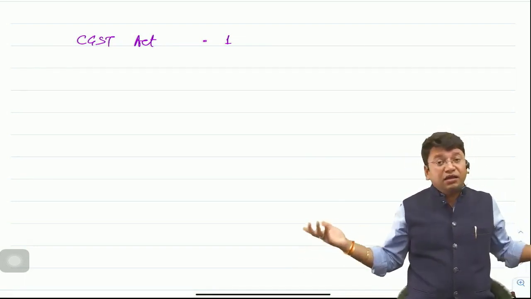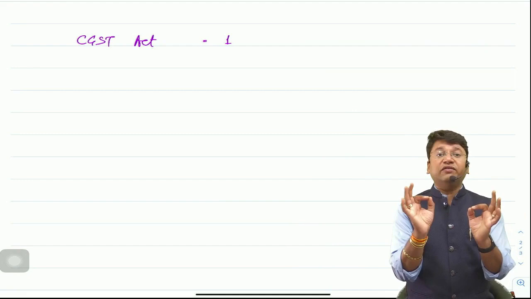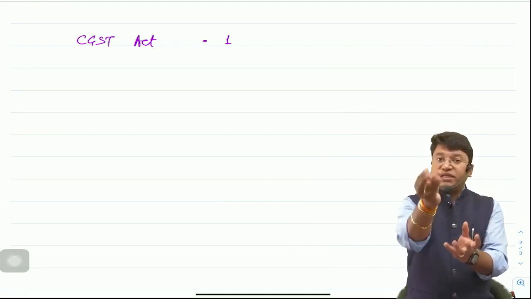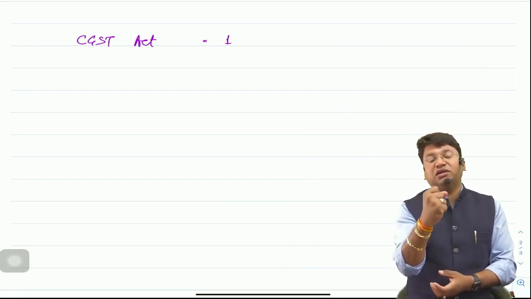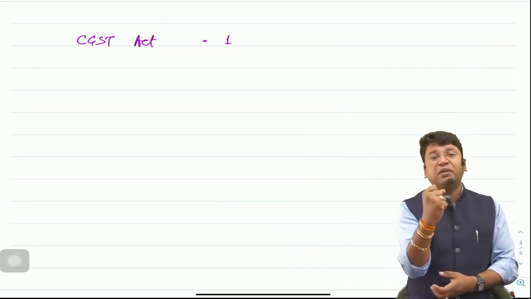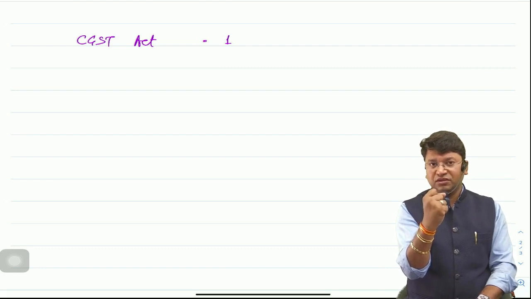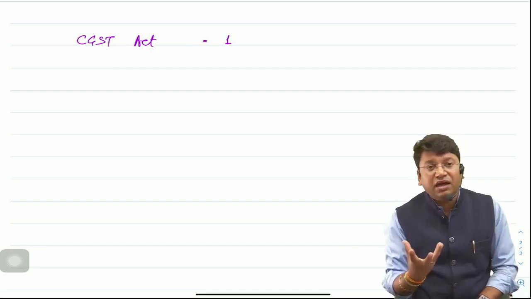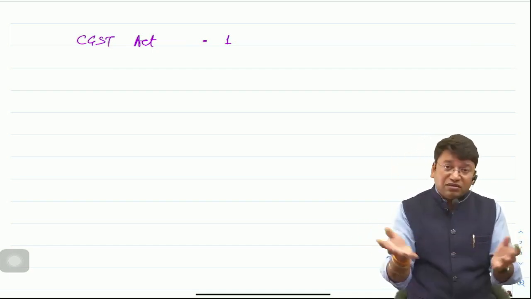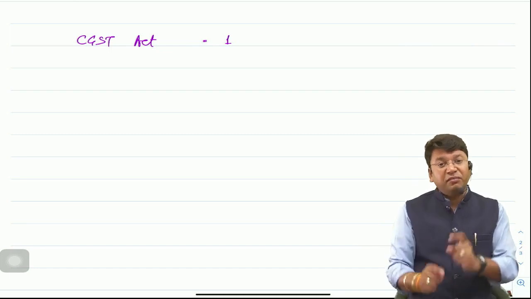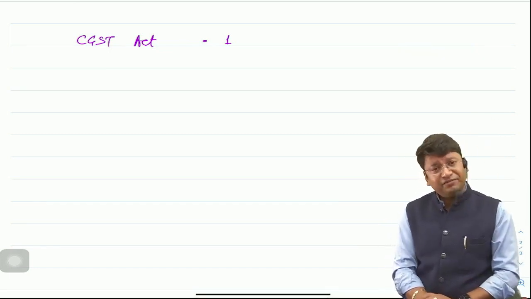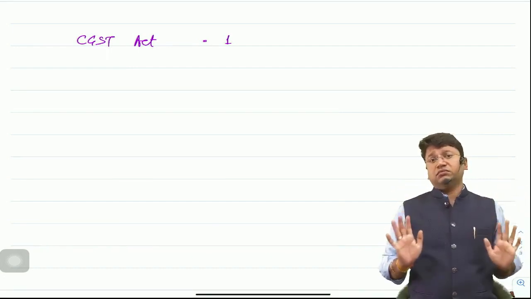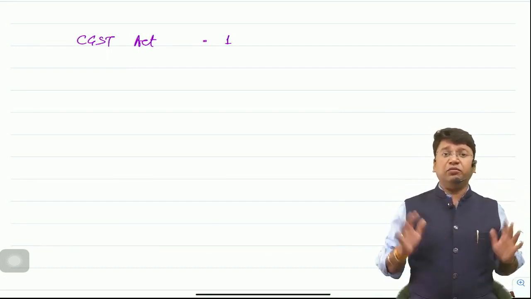Because you know, earlier before GST, VAT was the revenue of the state government, and the VAT Act was being formed by the state government only. So they had the power. They had the power to frame the laws. No doubt, revenue will be divided 50% to the central government, 50% to the state government. But yeah, all the state governments will lose their power to frame the law if the power is given to the central government to frame the law of GST. So all states said that no. Sir, our power will have to be with us only.